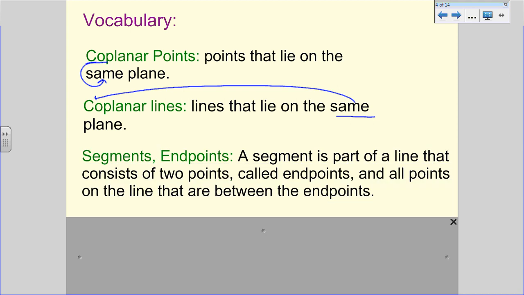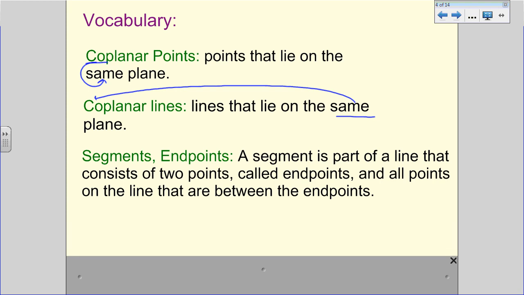Segments and endpoints. A segment is part of a line that consists of two points called the endpoints. So a segment has a beginning and an end, and a line does not have a beginning and an end.